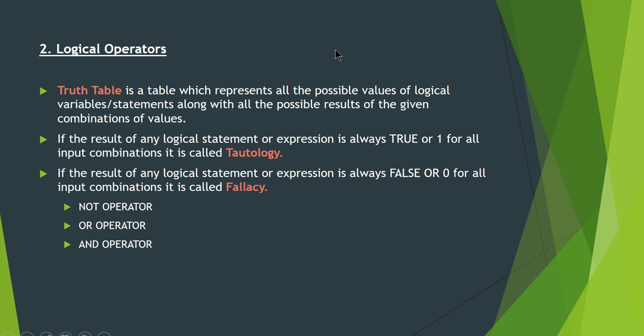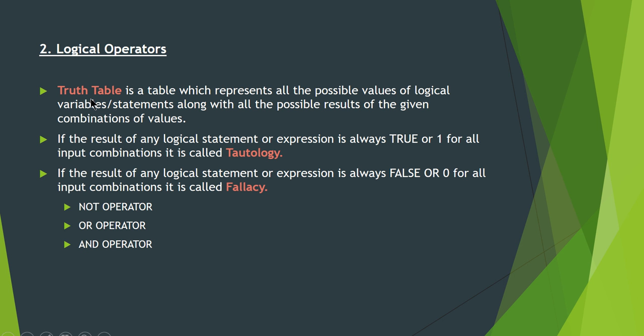Say for example, let us take x plus x complement. This is the statement. Here x is a variable. What can x have? x can take the value 0 and 1, right? So here the input to the expression is 0 and 1. x plus x complement. What is x complement? That is the opposite of x. If it is 0, it is 1. If it is 1, it is 0. So when you write the expression, what is the result of the expression? If you write that as well, then it is called a truth table.